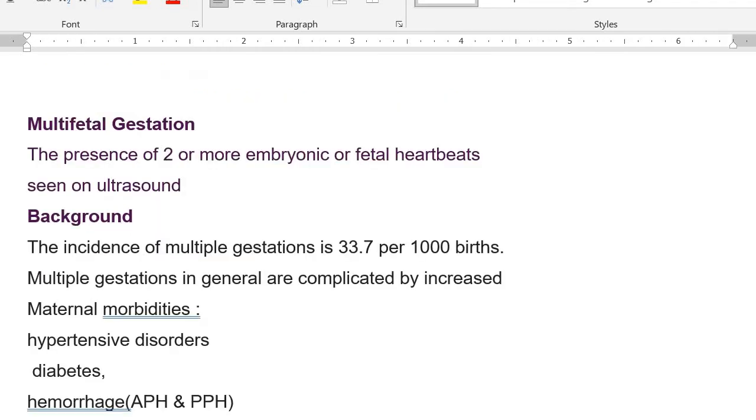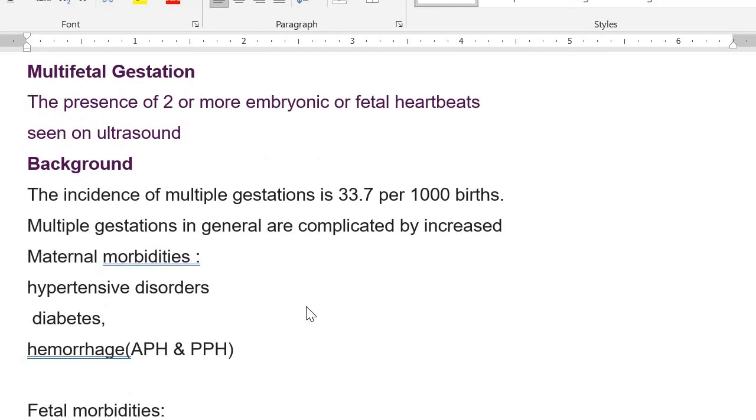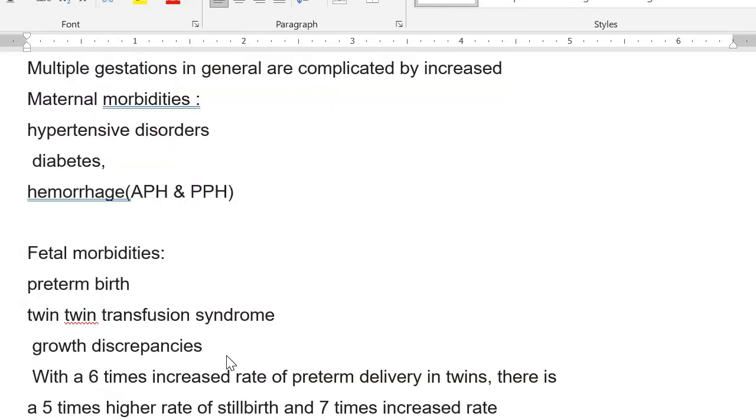Multifetal gestation means there is the presence of two or more embryonic or fetal heartbeats seen on ultrasound. The incidence of multiple pregnancy is 33.7 per 1000 births. Multiple gestations in general are complicated by increased maternal and fetal morbidities. In the maternal morbidities, you should know that the chance of preeclampsia, diabetes and hemorrhage will increase, and this hemorrhage includes both antepartum hemorrhage and postpartum hemorrhage.